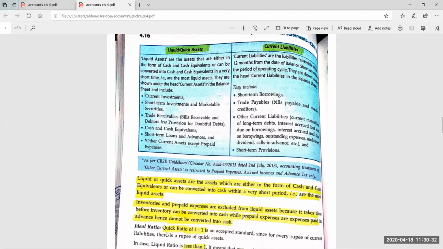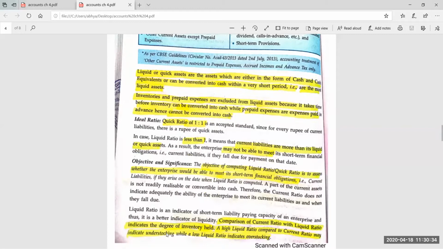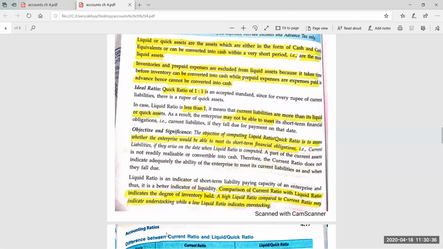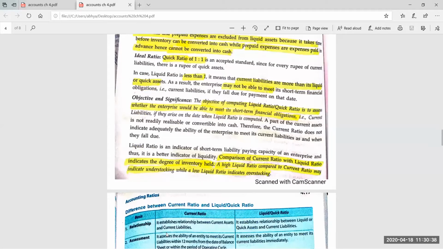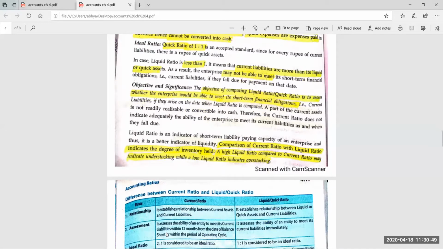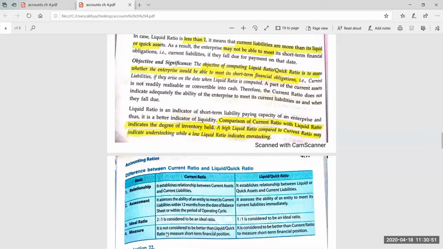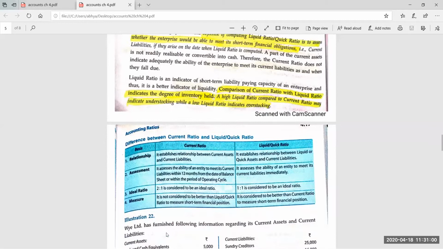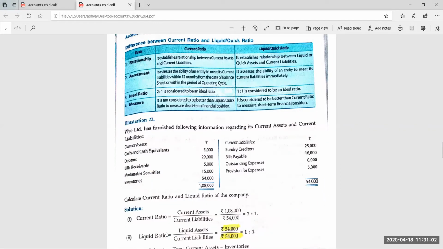Okay. So all these things I have told you. Quick ratio must be 1:1. In case the liquid ratio is less than 1, it means that current liabilities are more than its liquid or quick assets. In that case, the company may not be able to meet its short-term financial commitments. And what is the objective of finding out the liquid ratio? It is to assess whether the enterprise would be able to meet its short-term financial obligations on time or not. Next, now come to the question.